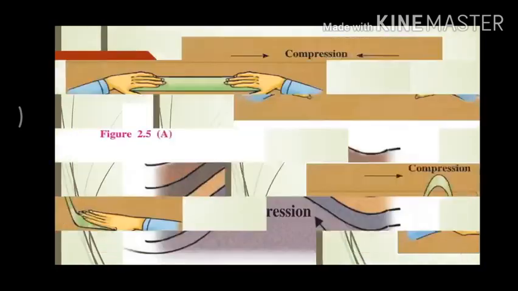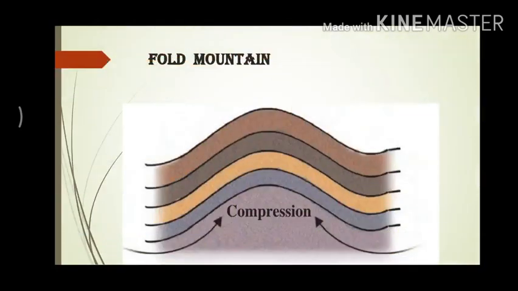Fold mountains. Energy is transferred from the interior of the Earth. Because of this energy, waves and pressure working towards each other in a horizontal direction, the layers of the soft rocks form folds. If the pressure is very high, large scale folds are formed. As a result, the surface of the earth gets uplifted and fold mountains are formed. Examples of fold mountains are the Himalayas, the Aravalis, the Rockies, the Andes, the Alps.